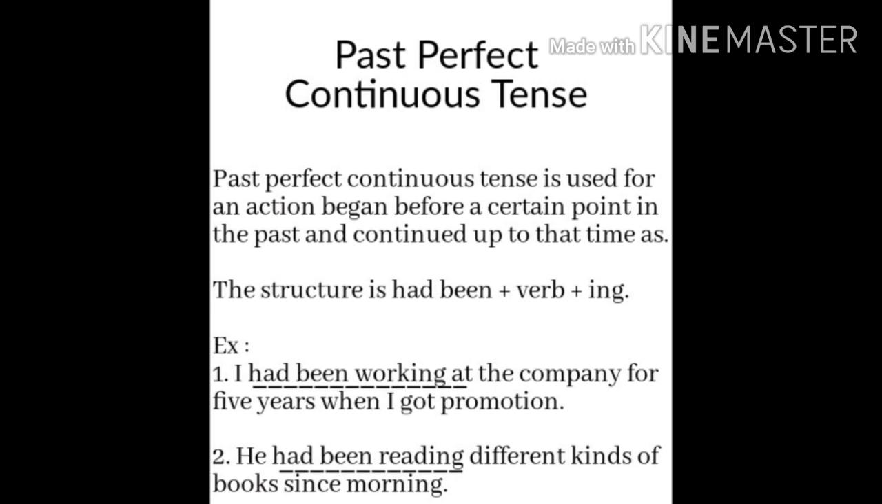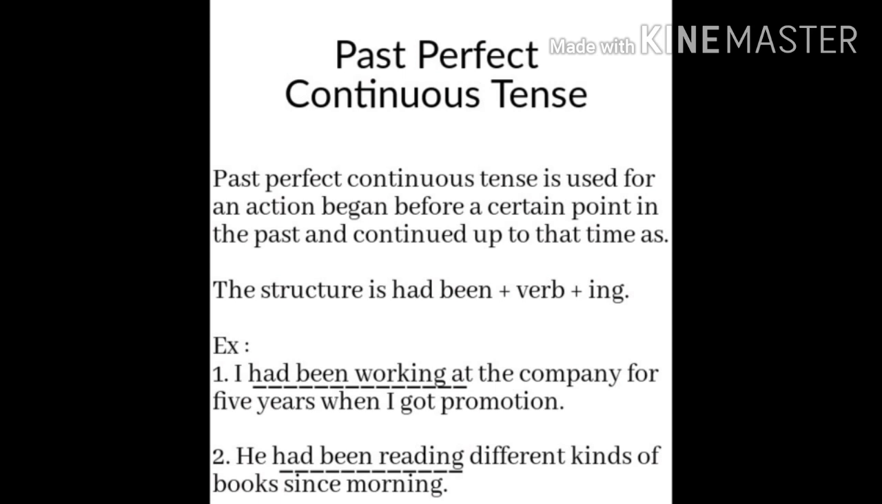Next one, past perfect continuous tense. Past perfect continuous tense is used for an action that began before a certain point in the past and continued up to the time as. The structure is had been plus ing form of the given verb. In past perfect continuous tense, we need not bother about the subject, whether it is singular or plural. It does not matter. Just add had been plus ing form of the given verb. To indicate time reference, for and since are used, and it describes when the action started and how long it continued in the past.